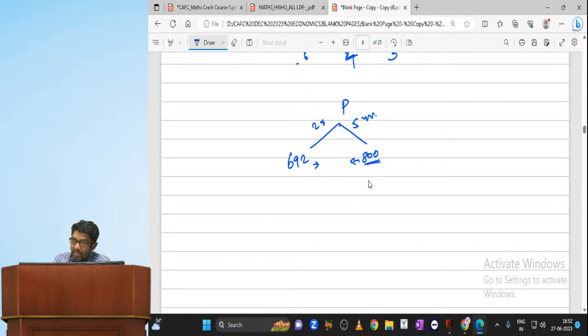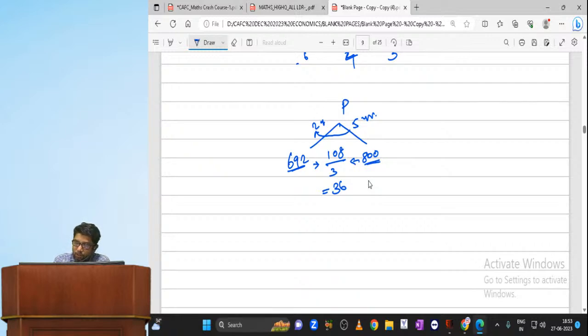What is the difference between 800 and 692? 108. And what is the difference between 5 and 2? 3. So 108 divided by 3, how much is it? 36. Guys, 36 rupees is the simple interest amount.